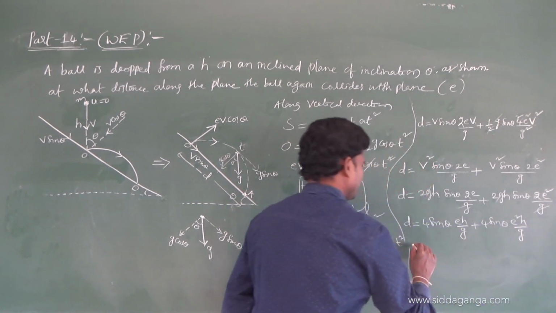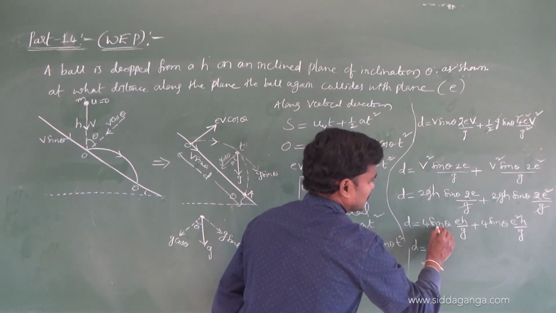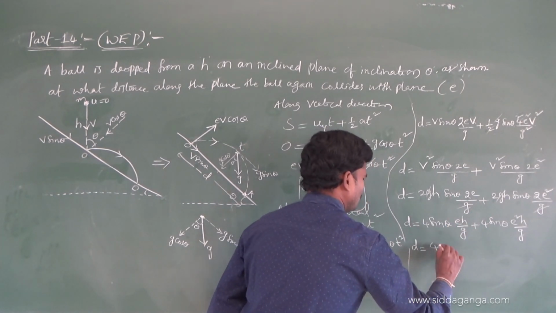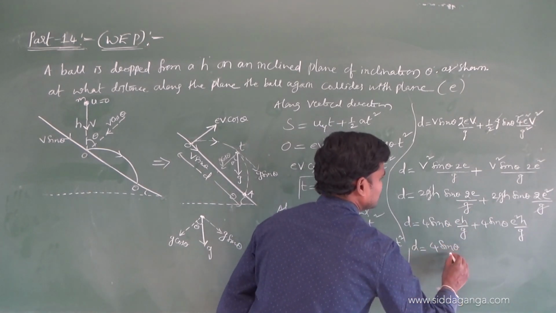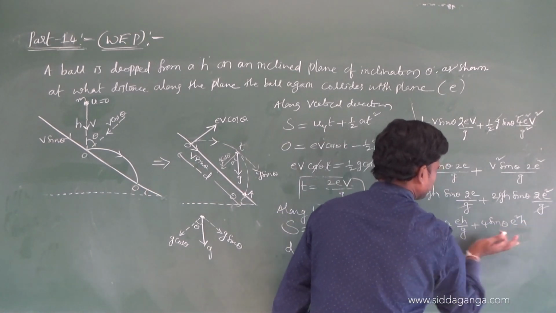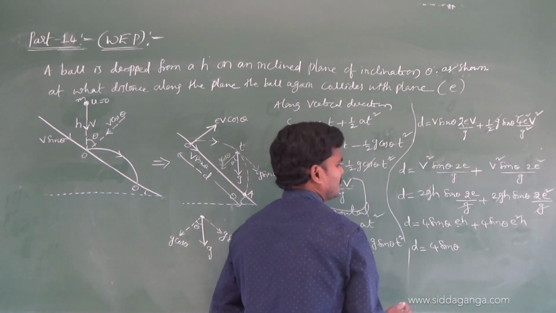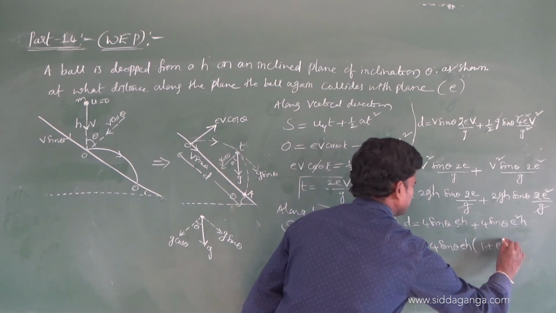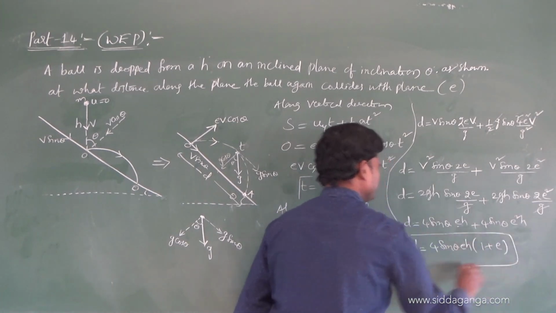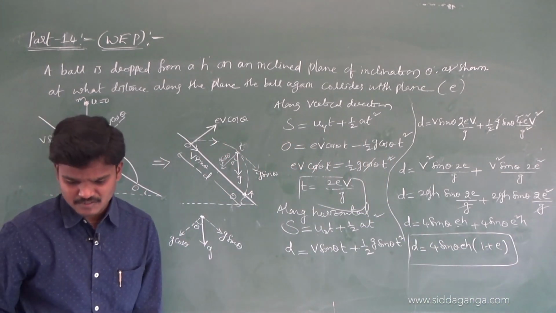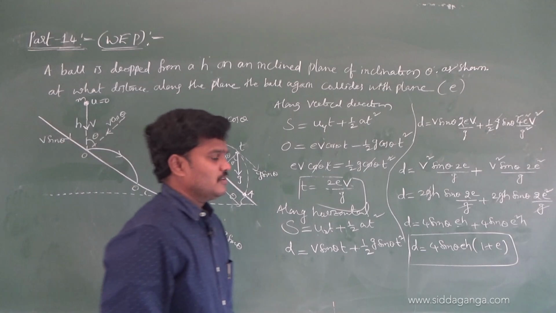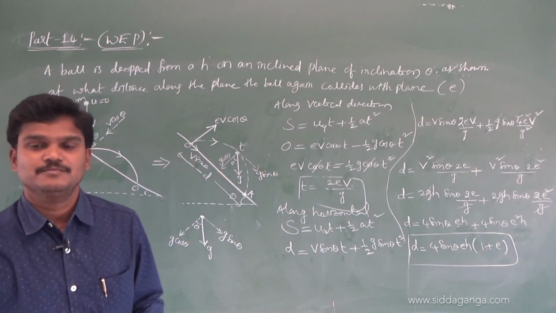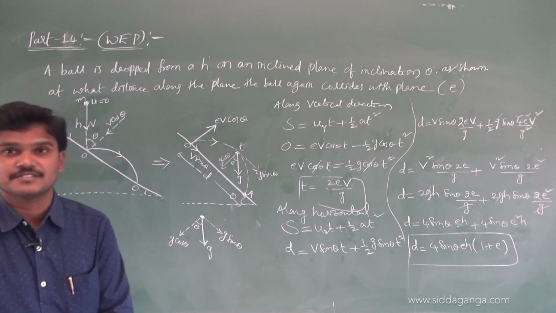Then this is the better way: 4 sin theta e h by g, g already cancelled, so why do I have to write it again? If you take common, you will get 1 place here. See the question, see the calculation also, practice a number of times, it's not an easy thing.